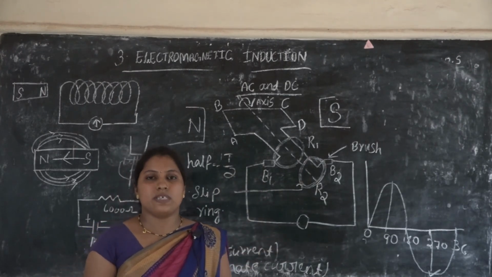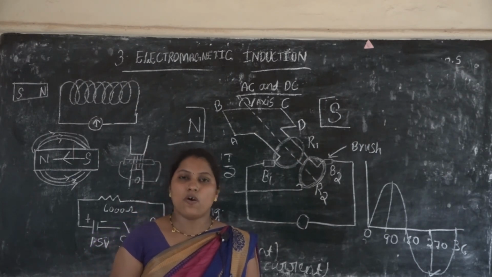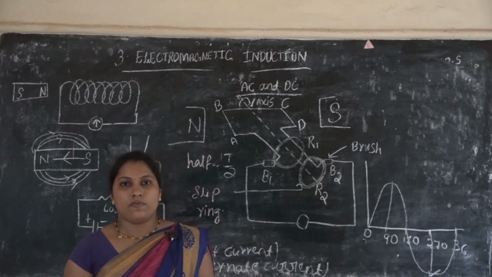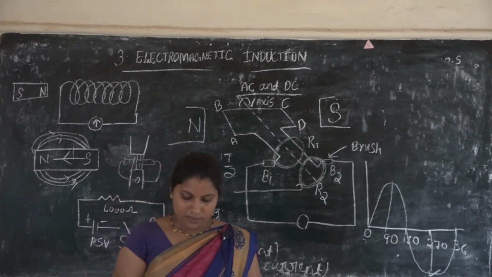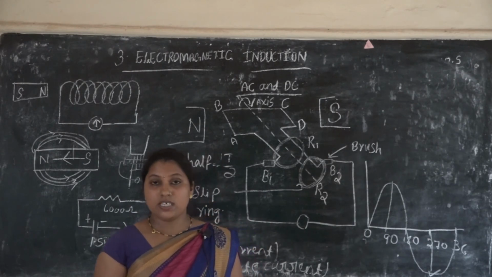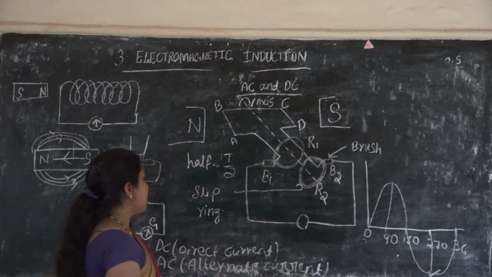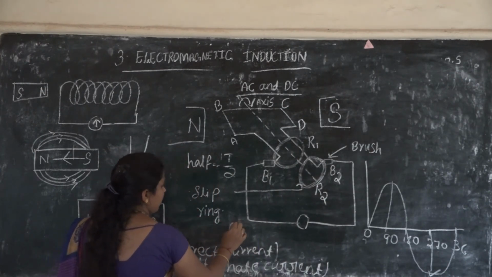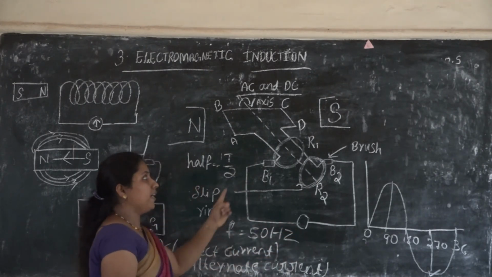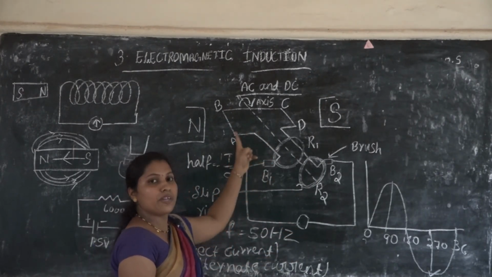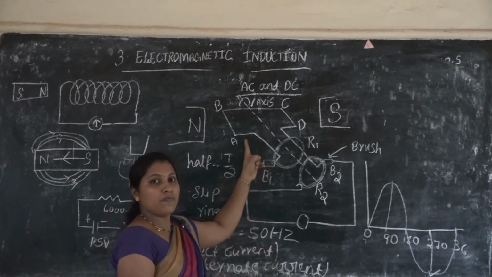In India, the distribution frequency of AC generated and distributed in our country is 50 hertz. 50 hertz means it rotates 50 times in 1 second.